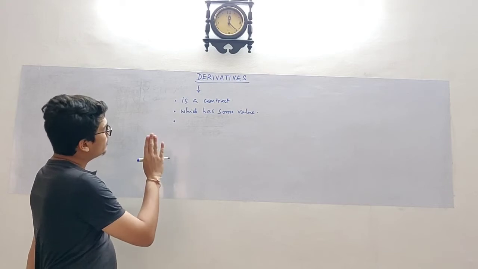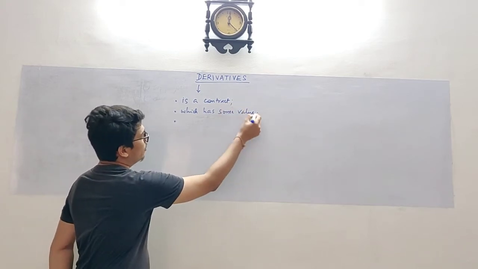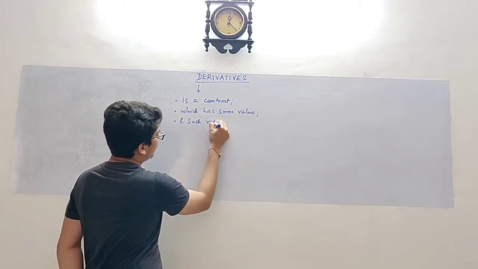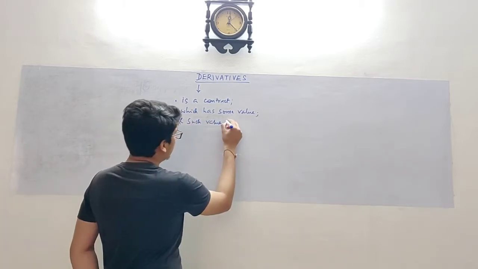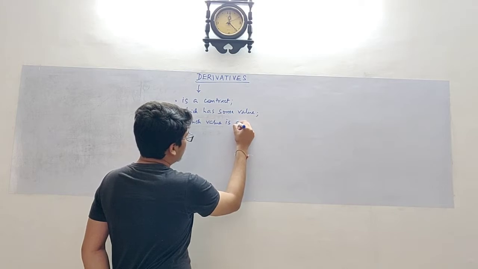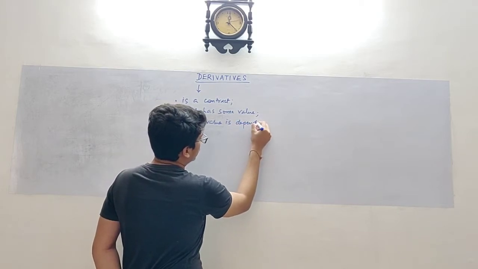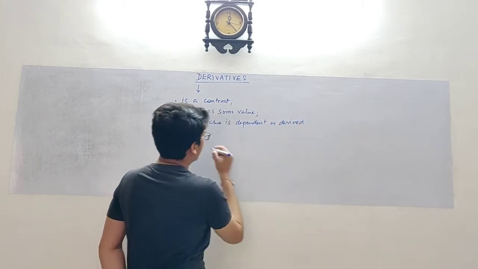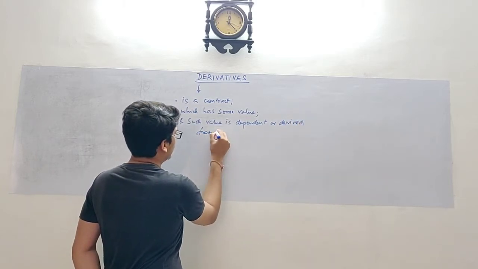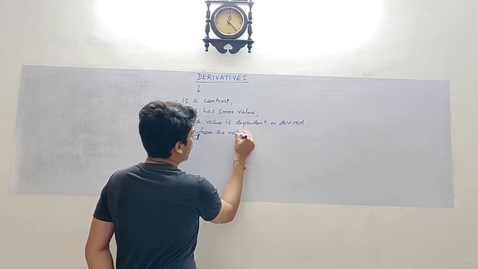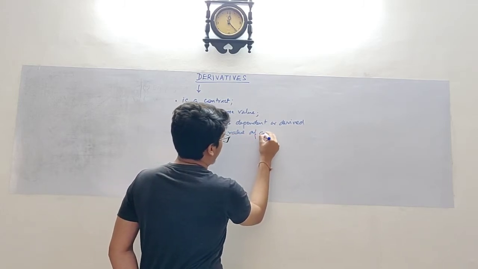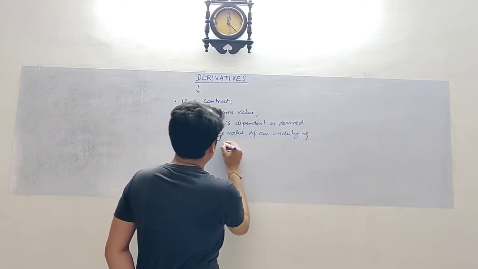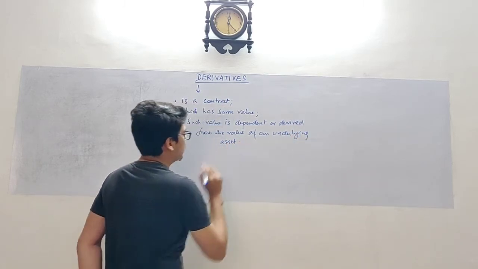That is, derivative is a contract which has some value, and such value is dependent on or derived from the value of an underlying asset.